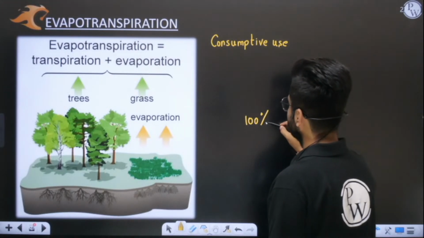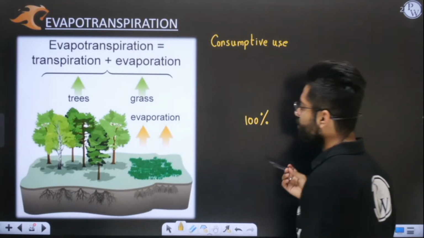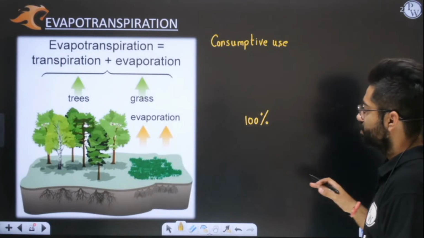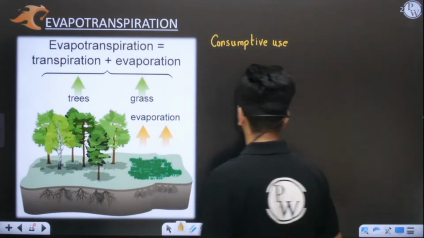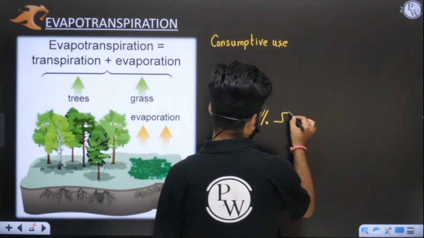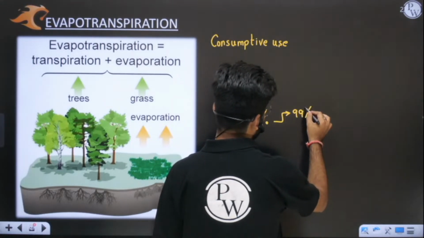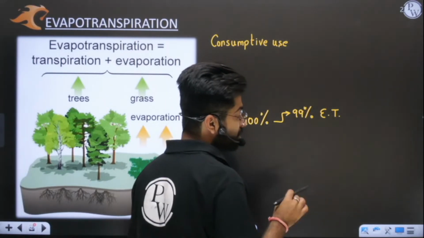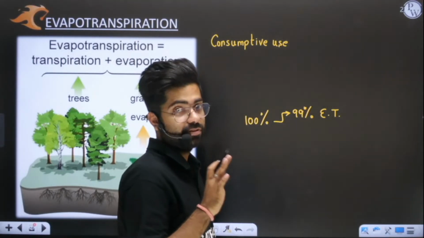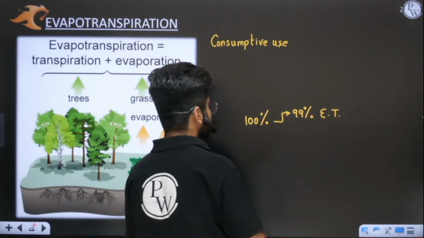Just try to understand, this is actual data, an actual fact. If we have given 100% of water to this field, then out of this 100%, 99% of water will go in the form of evapotranspiration. 99% of water will go in the form of evapotranspiration. Okay, 99%.